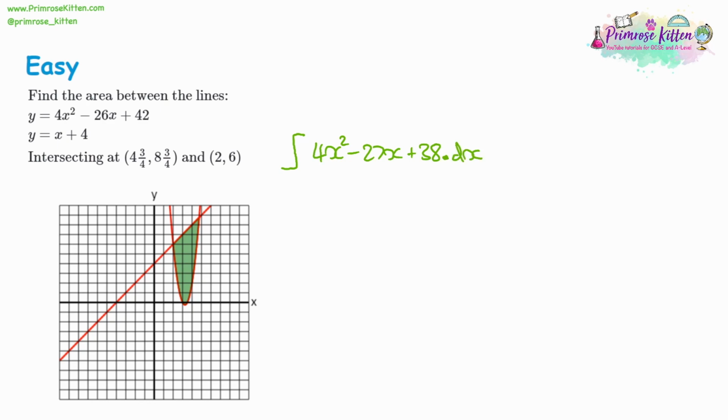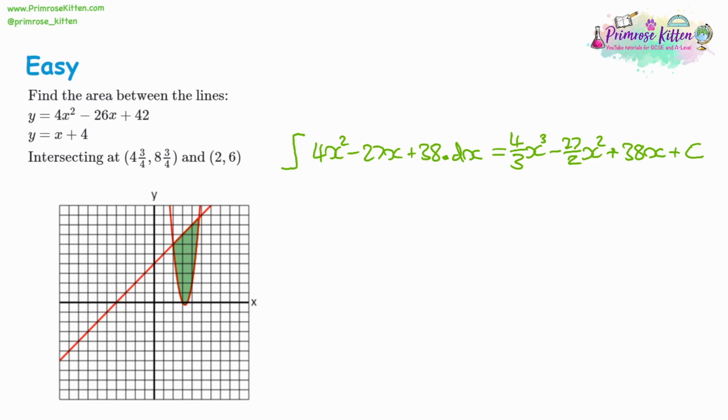So we want to increase the power of each term. So x squared will become x cubed, but we need to divide by that new power. So the 4 will be divided by 3. We've got negative 27x, so the x is going to become x squared, and we're going to divide the 27 by the new power, the 2. And 38 will become 38x, and as usual, the plus c after you integrate. So now we've got that, we can now try and find the area under that line.